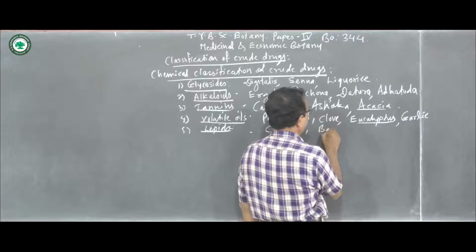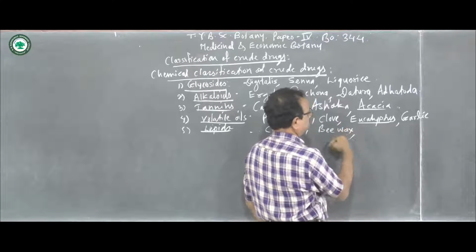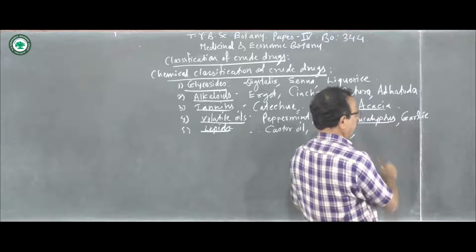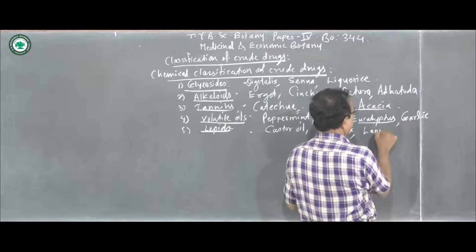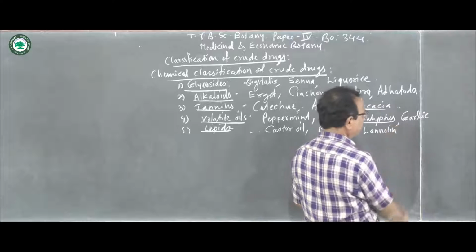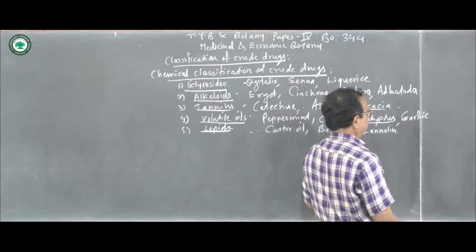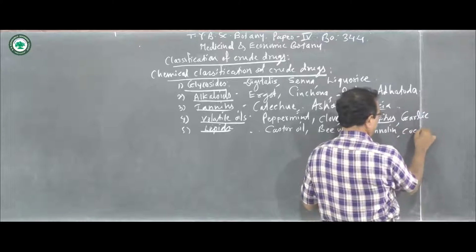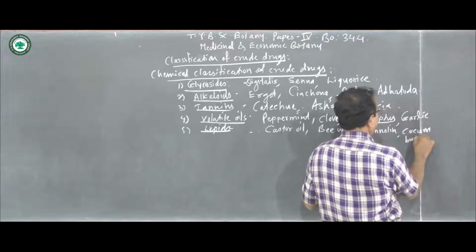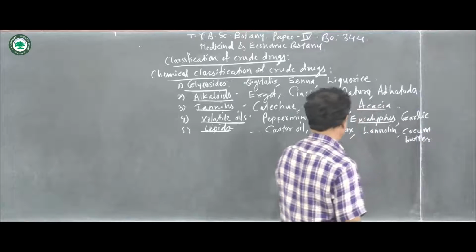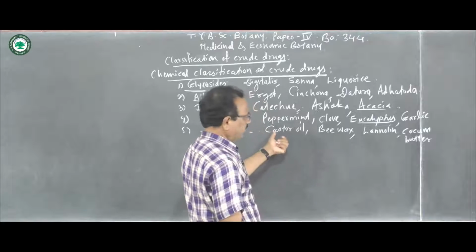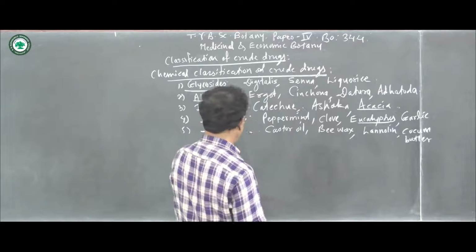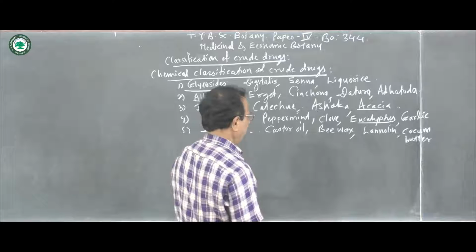Then beeswax, then lanolin, then cocoa butter, and so on. Thus all such types of lipid-containing plants are placed under the lipids.